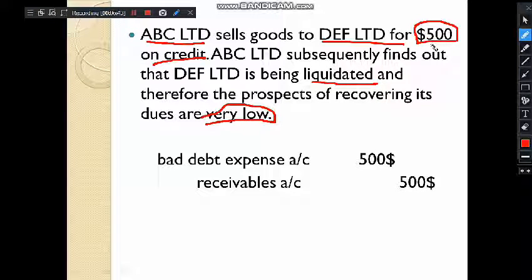now we are going to write it off. We are not going to overstate our assets. So we have to write off receivables of $500 by crediting it, because before we debited it, it is an asset account. And bad debt expense has to be debited by $500, the same amount.